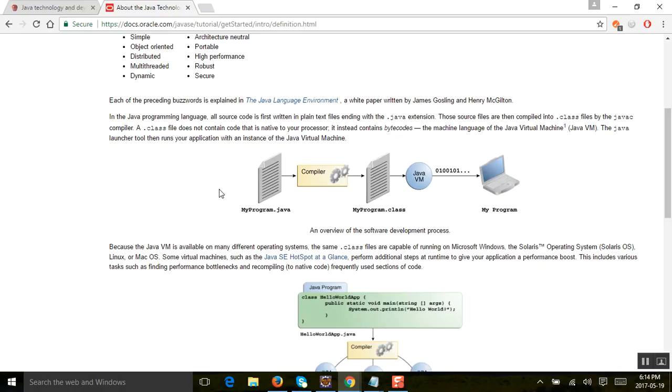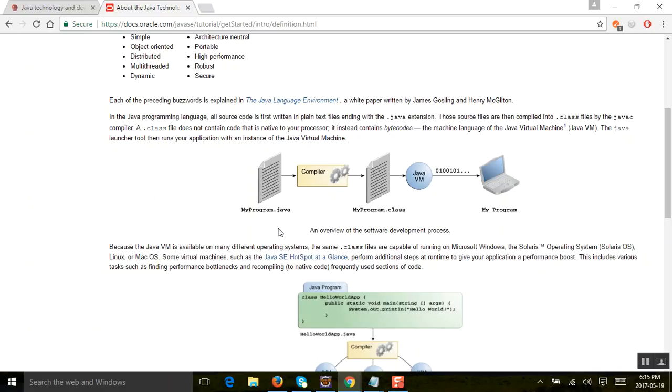So what happens is, when the compiler converts it into this file, this is independent of the platform which you are using. It can be a Windows operating system, a Mac operating system, or any operating system you are writing the code in. But this code that is created is irrespective of which operating system you are writing on. This takes the operating system environment out of the picture itself. So when it is compiled and converted into machine code, this code can work on any machine. That's how it's created. Makes sense?